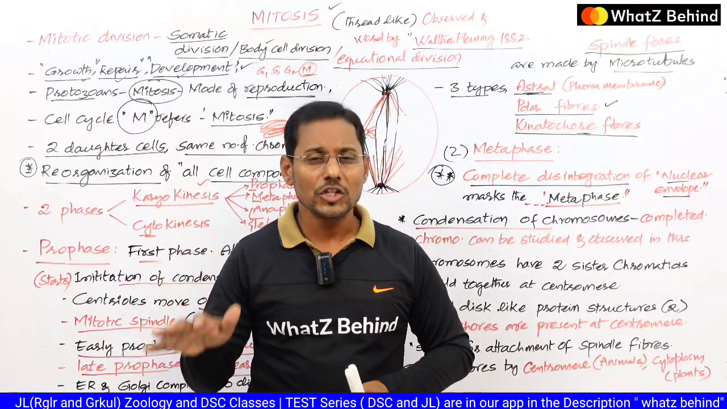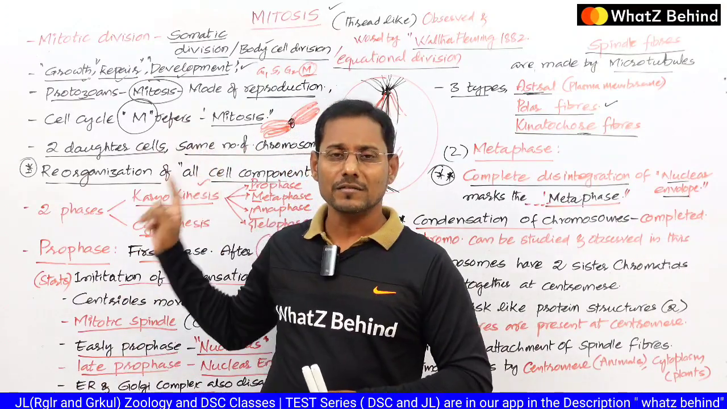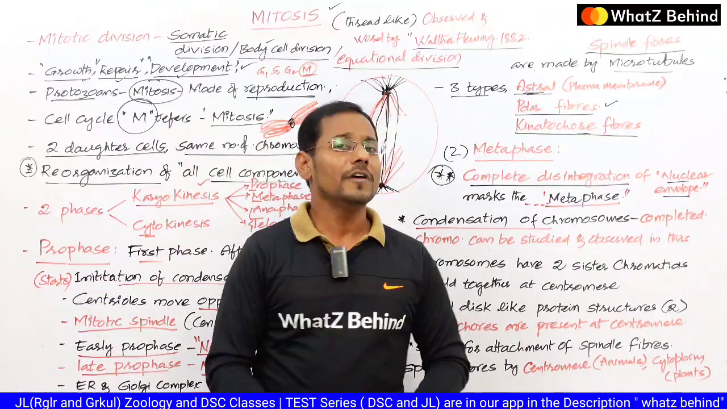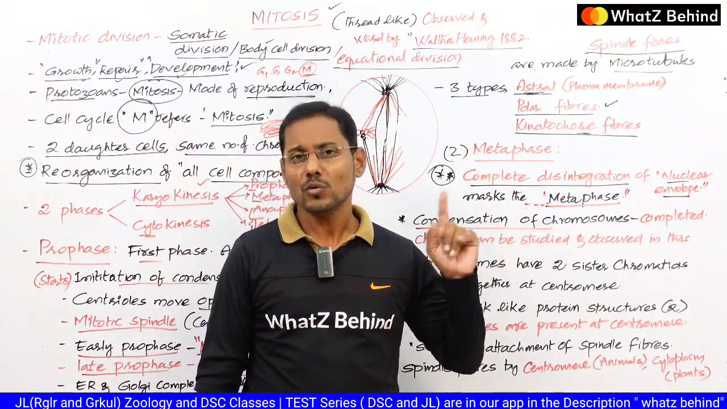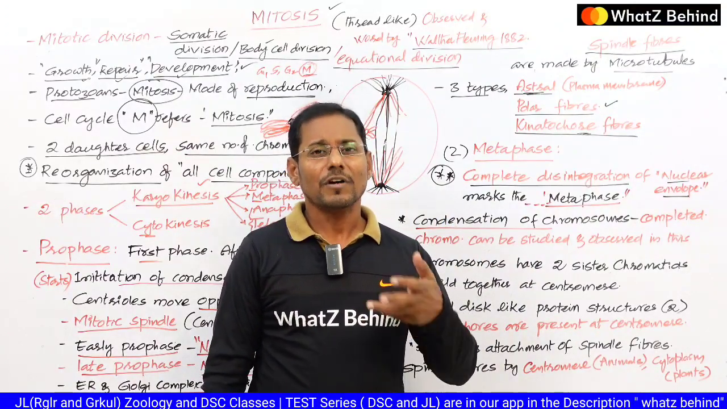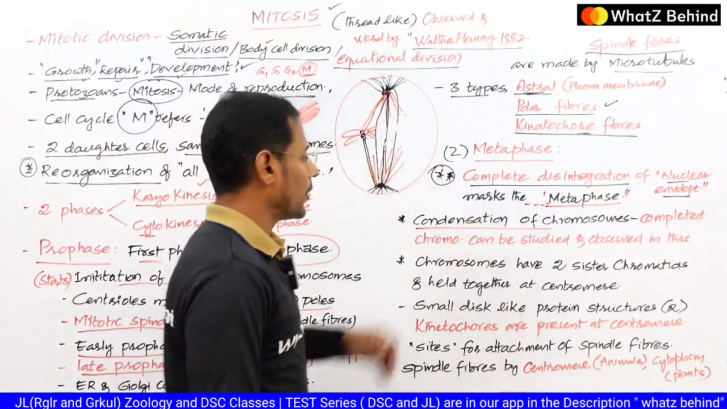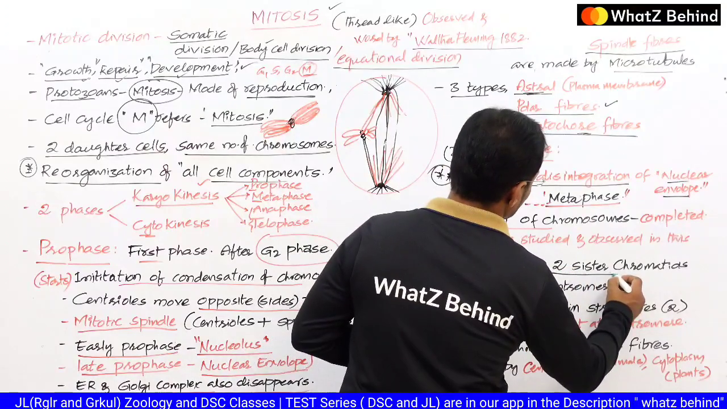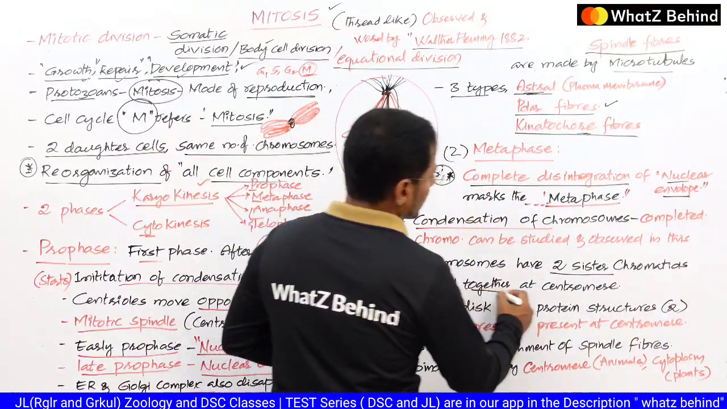So here the initiation of the condensation of the chromosomes takes place in the prophase. That means condensation starts here, whereas the condensation ends in the metaphase, so that the chromosomes become larger, somewhat bigger, somewhat thicker than in the prophase. This point is compulsory to remember. And chromosomes have two sister chromatids which are held together at the centromere.